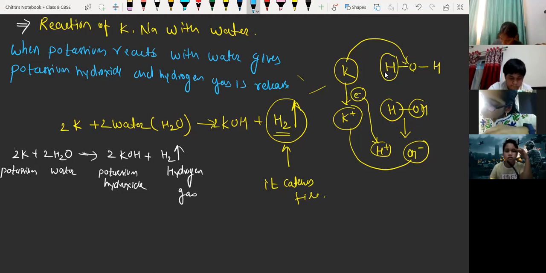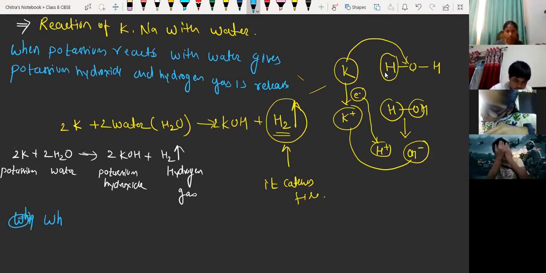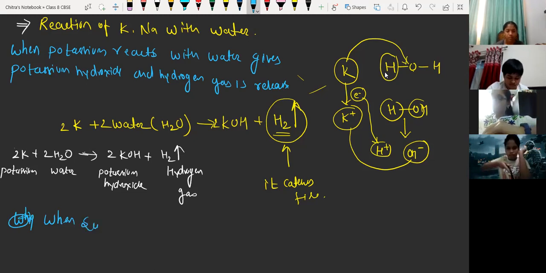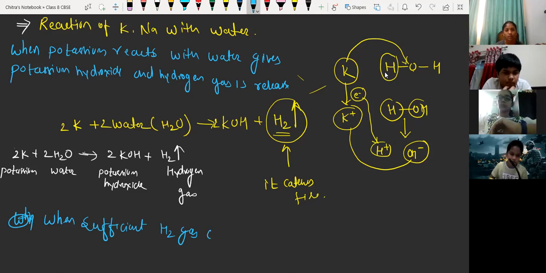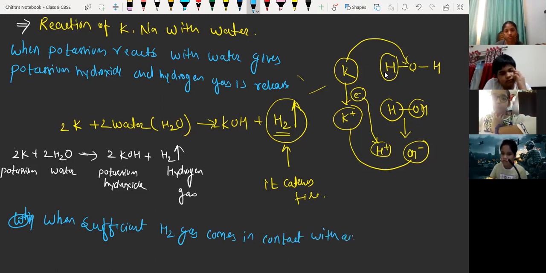And now I'm writing a little description about the hydrogen. When sufficient hydrogen gas is released in the atmosphere or the gas comes in contact with air, it catches fire.